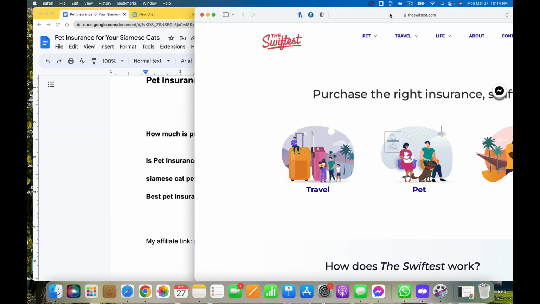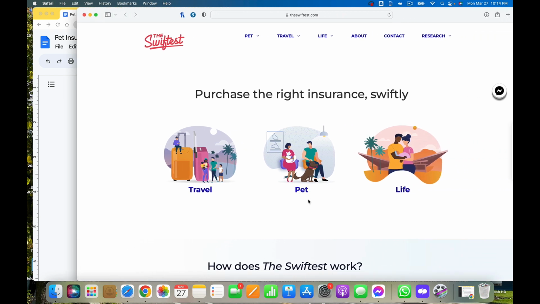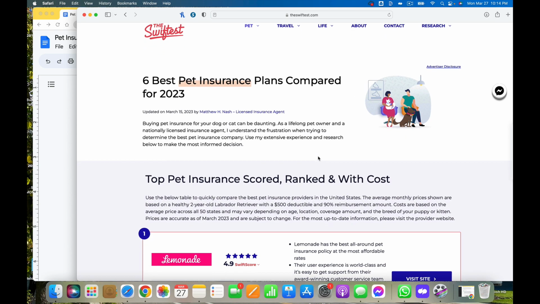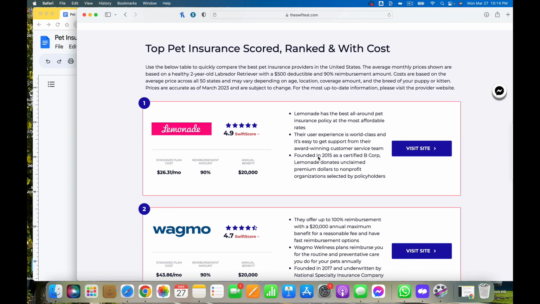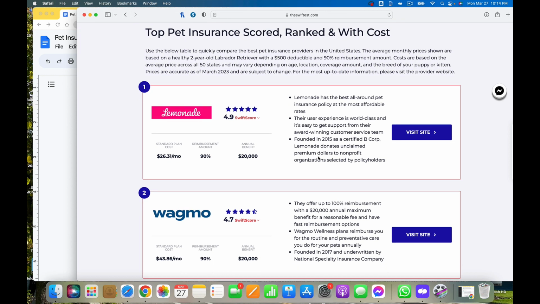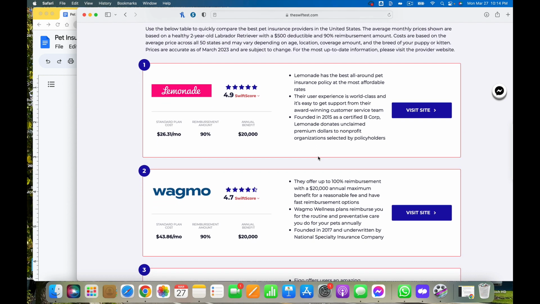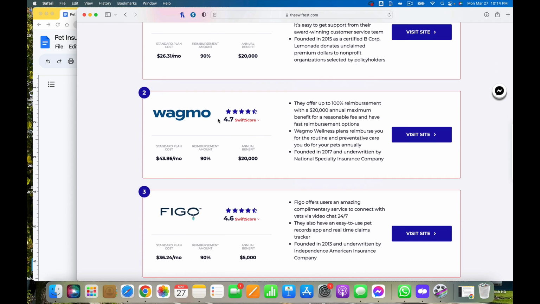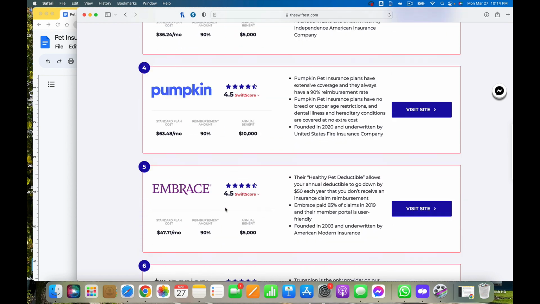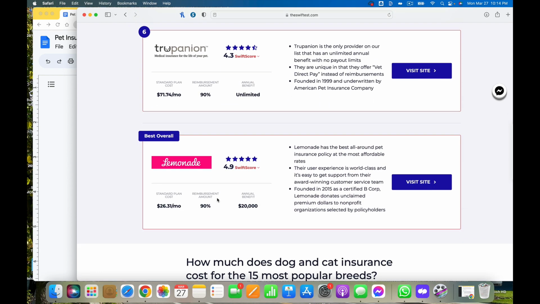And then I'm going to go over here to my affiliate site, and I'm going to click on pet. What this does is it gives me a scoring of the best scores, rankings, how people like them. So the number one is Lemonade, then there's Wagmo, Figo, Pumpkin, Embrace, Trupanion, and best overall is Lemonade.